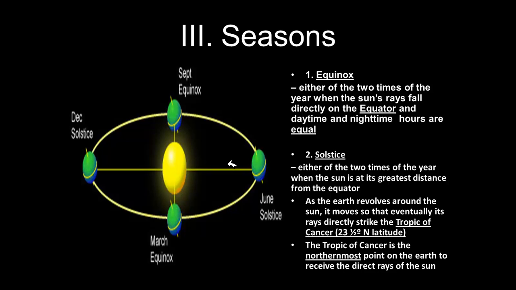And when it's actually the solstice, there are two spots that the sun directly strikes. One is the Tropic of Capricorn, and the other one is the Tropic of Cancer at 23.5 north latitude. The Tropic of Cancer is the northernmost point on the Earth that receives direct sunlight.